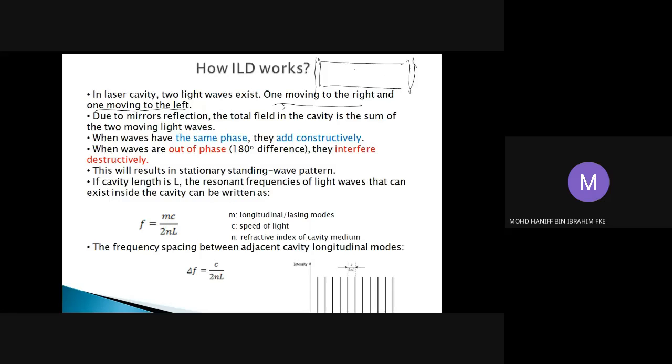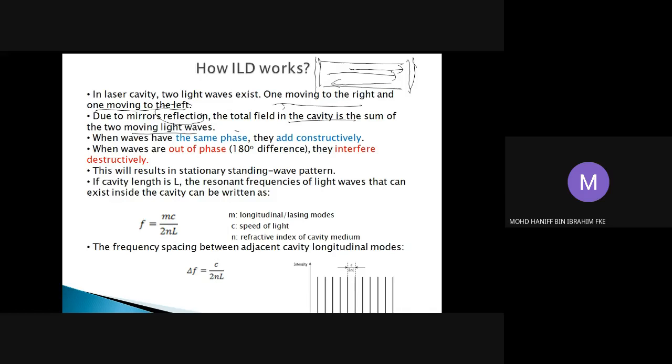The light produced will move from the left to the right, be reflected by this mirror and move to the left, and then move back to the right. So this is the case of the light wave that exists in your cavity. From this mirror reflection, the total field in the cavity will be the sum of the moving light waves. So there will be a summation of the light waves, and there should be two cases that will exist.